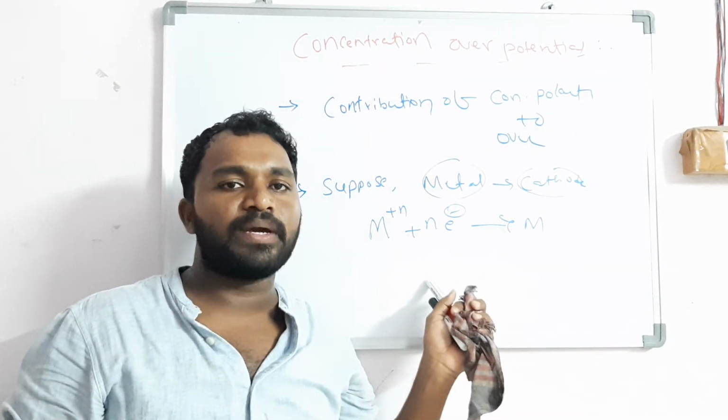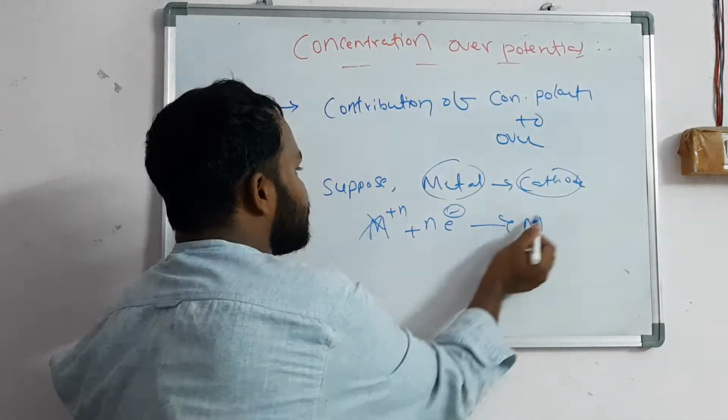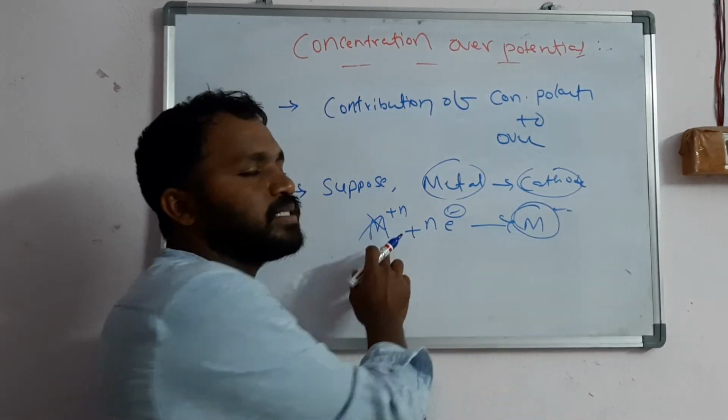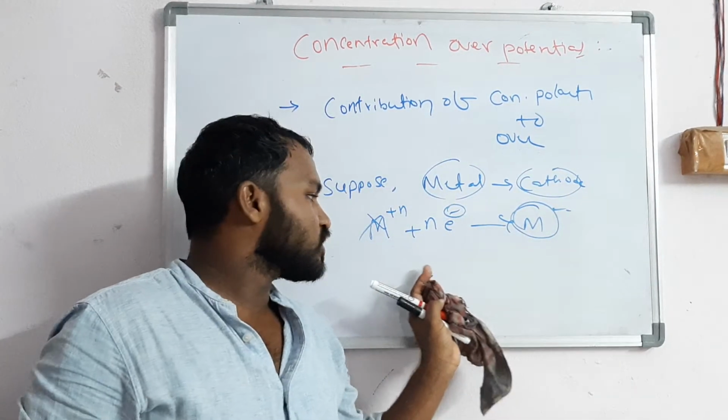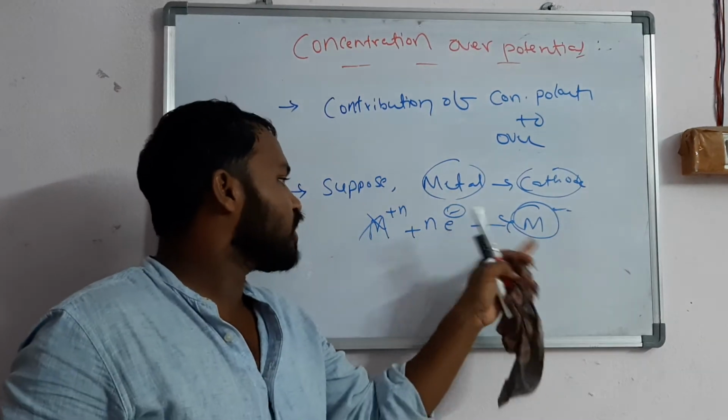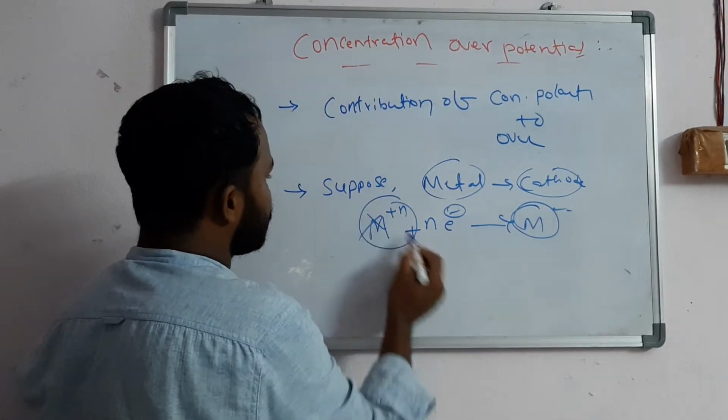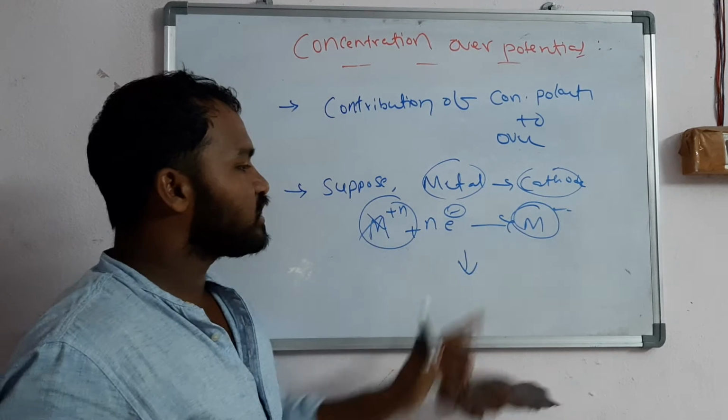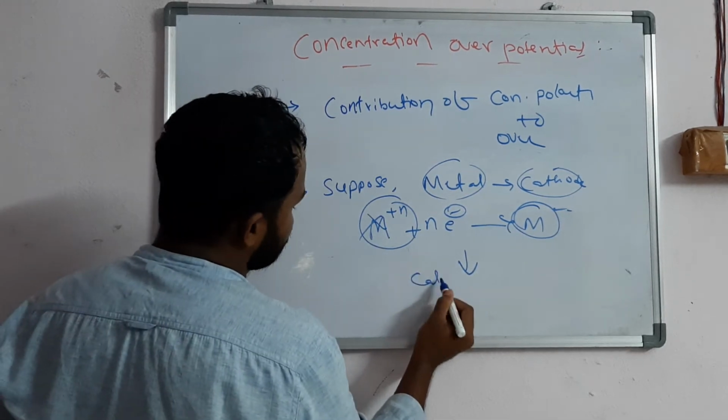At that time the concentration of the ions is decreasing. This causes the reduction potential to decrease according to the Nernst equation. This is called cathodic polarization.